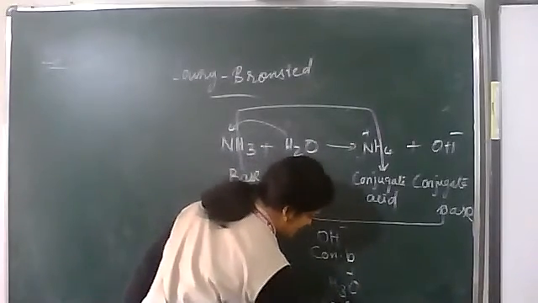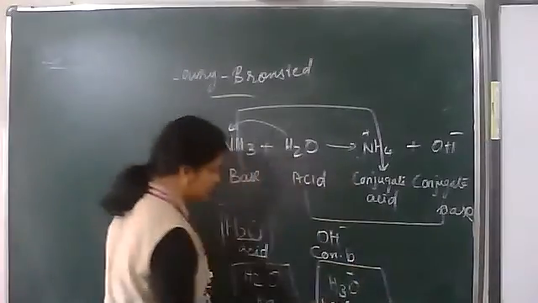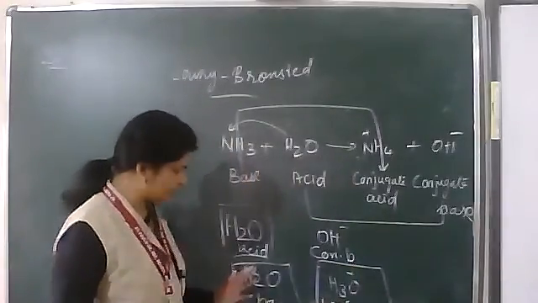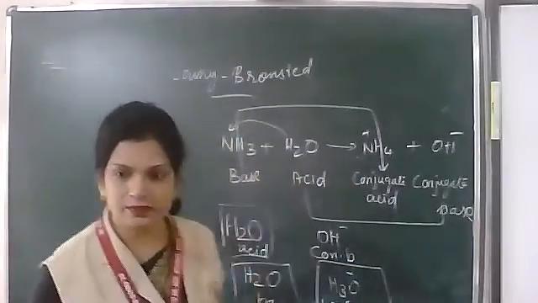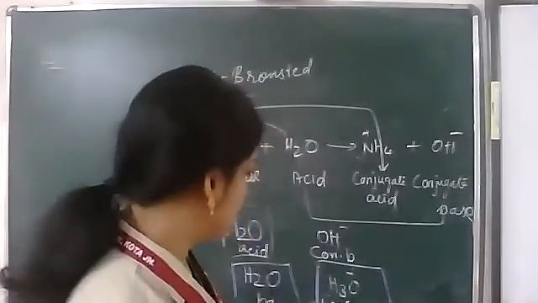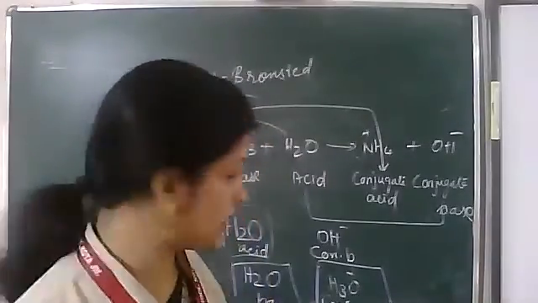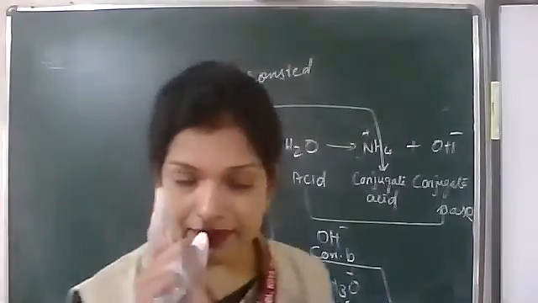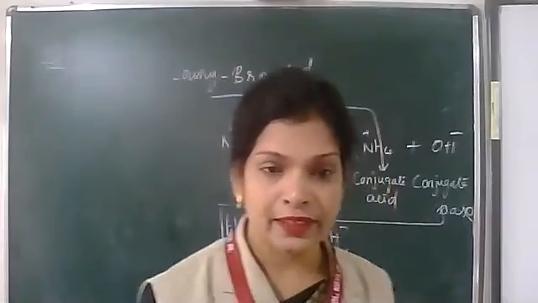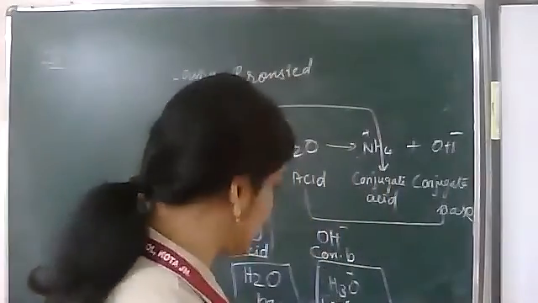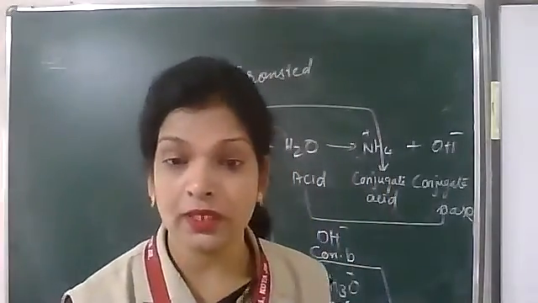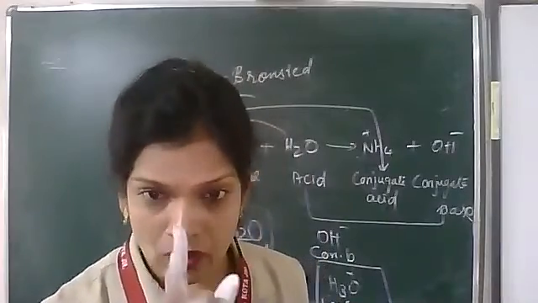So if a species can act as an acid as well as a base, you can write both a conjugate base and a conjugate acid for it. When it acts as an acid, you write its conjugate base. When it acts as a base, you write its conjugate acid. They differ by 1 H plus.